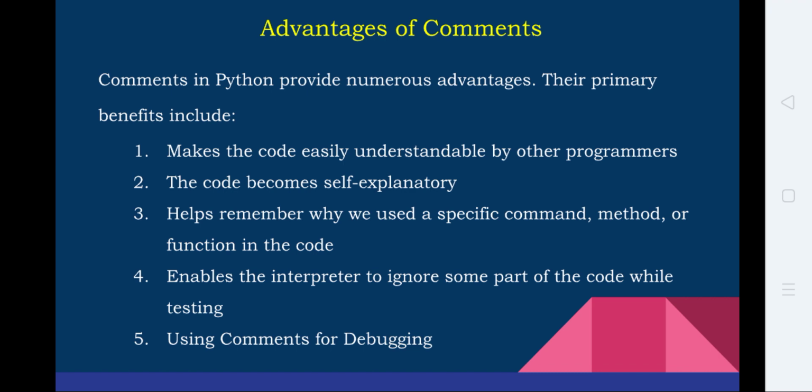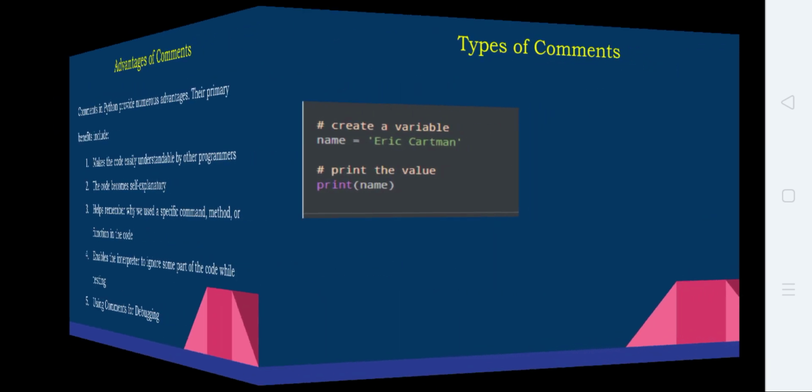It helps to debug. What is debugging? It is removing the errors. When we have commented parts of the program in many places, if an error comes, we can locate the error and correct it very easily. That is called debugging. The comments are helpful for debugging.